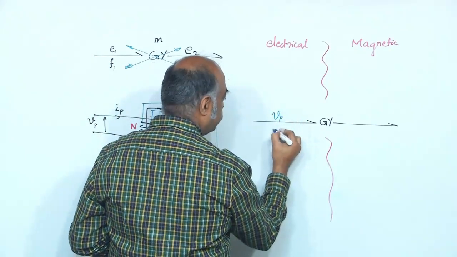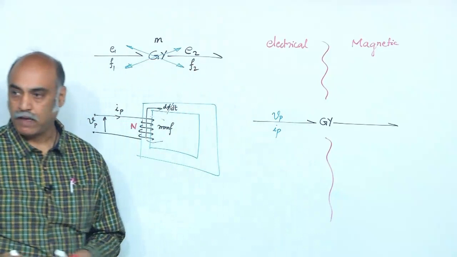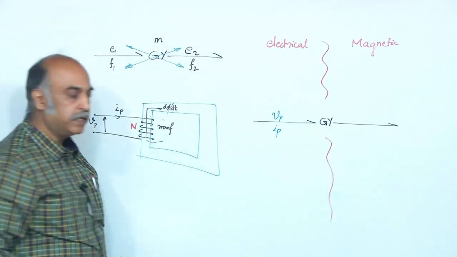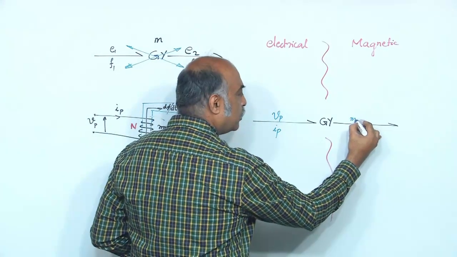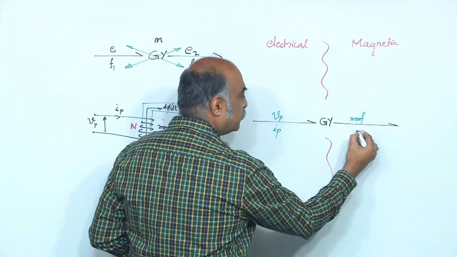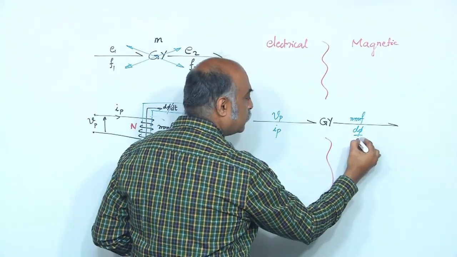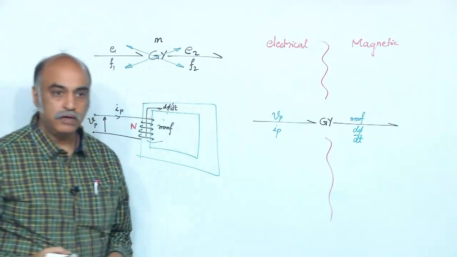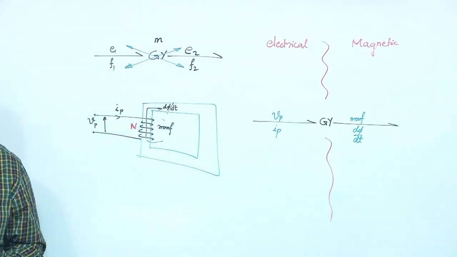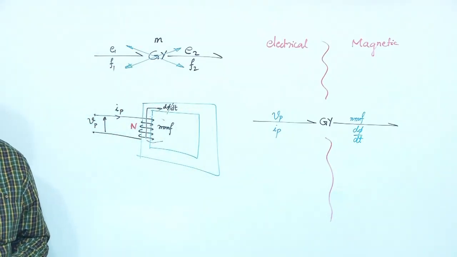Here you have Vp, Ip, and on the other side it is MMF, d phi by dt. MMF as the effort, d phi by dt as the flow.